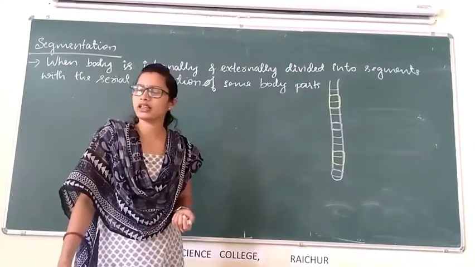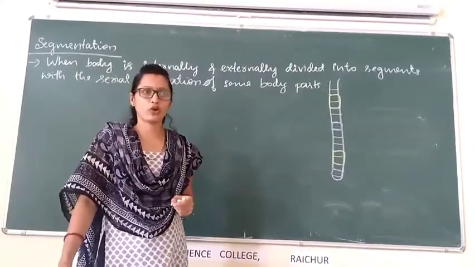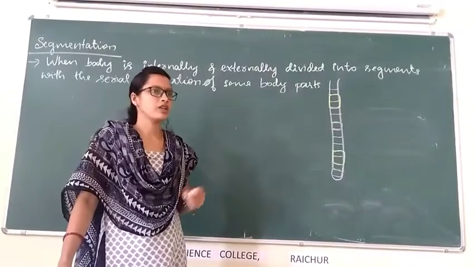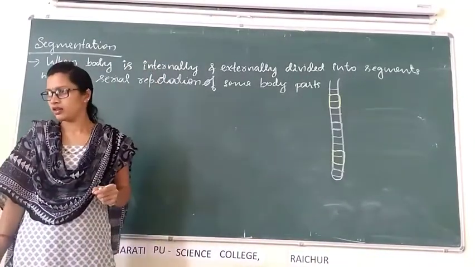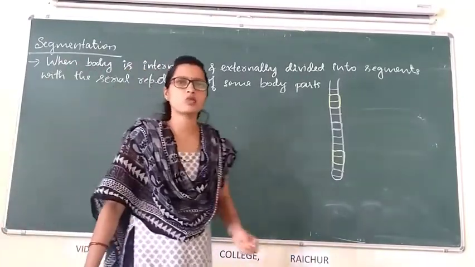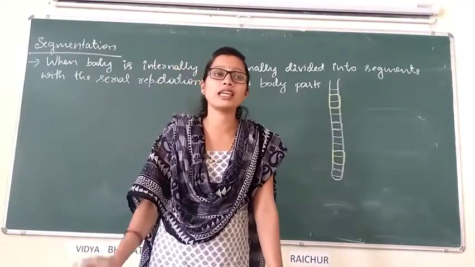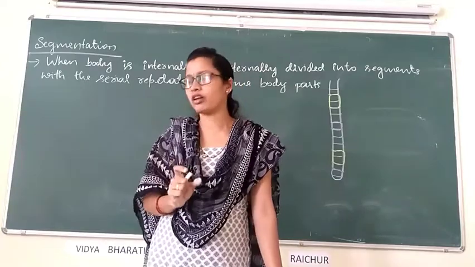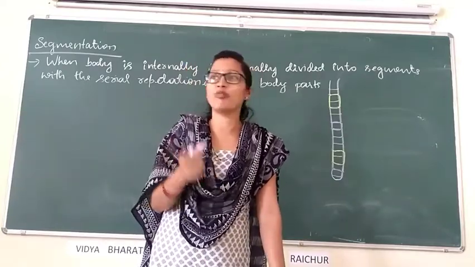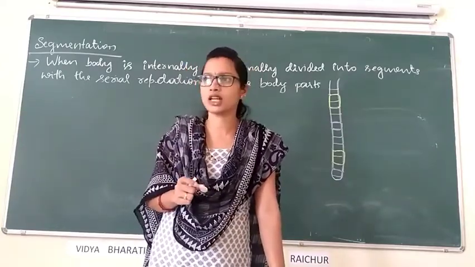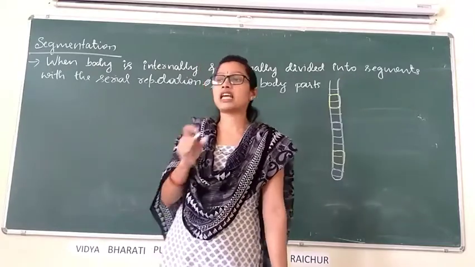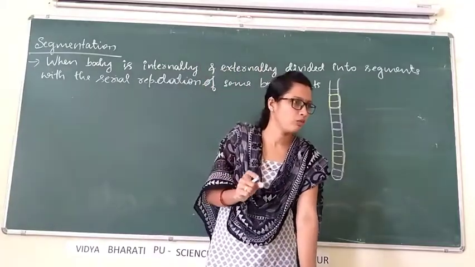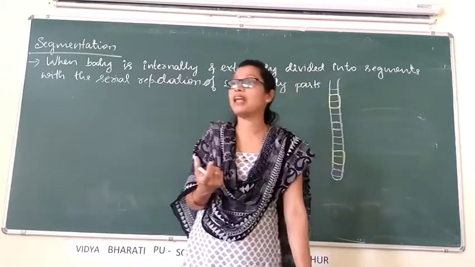For example, in cockroaches and earthworms, segments are present. So in such organisms, we say that the body is segmented. For example, in molluscans, segments are absent.